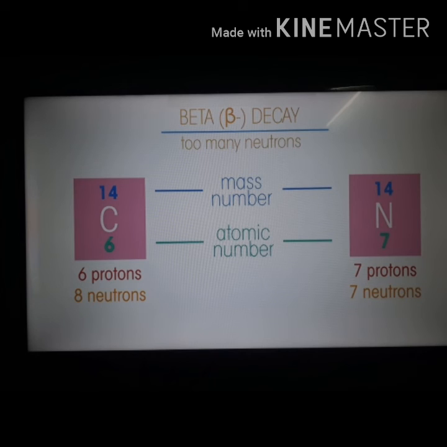Finally, after emitting alpha and beta particles, gamma rays are emitted. Why? After emitting alpha and beta particles, the substance is in an excited state. To get stability, it releases energy and the atom gets stability. That energy is released in the form of gamma rays. When gamma rays are released, there is no change in the mass and no change in the atomic number. Just energy is released and the atom gets stability.